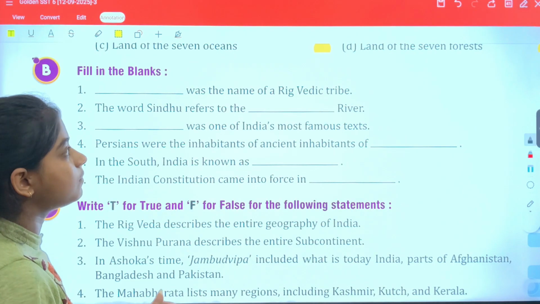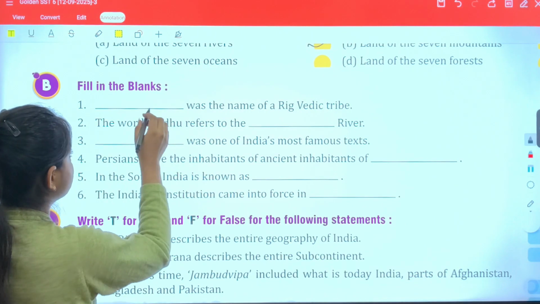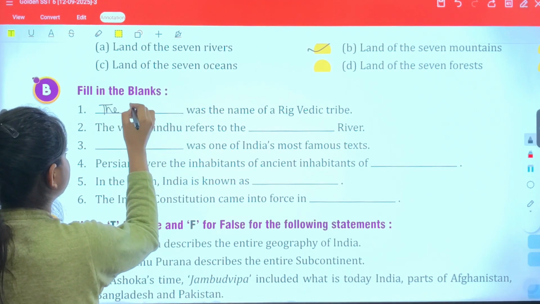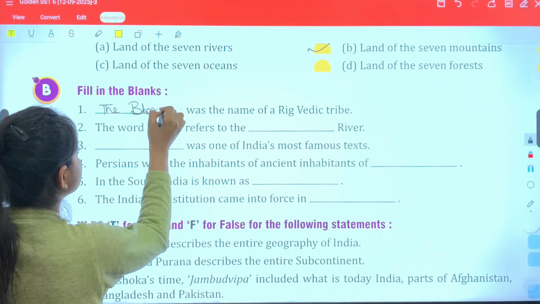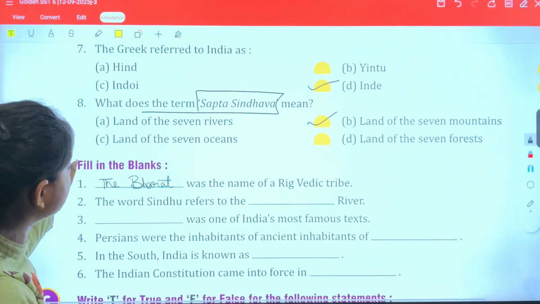I think they're talking about the Sindhu. Bharat may be the appropriate answer, because Bharat was the name of a Rig Vedic tribe. Let's confirm it.